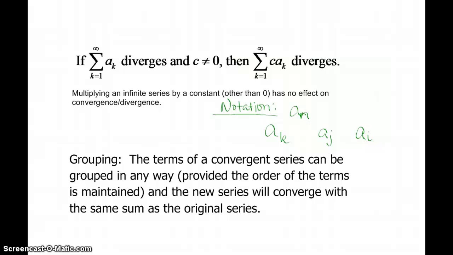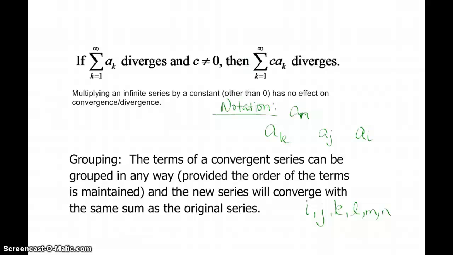We will see that mathematically it's accepted that that lowercase letter is usually something from the middle of the alphabet. I've seen all of those used in the context of sequences and series. So don't get attached to n. It can be any letter, usually a letter from the middle of the alphabet, but it doesn't have to be n. For us, most of the time, it will be n. If you're asked to find whether a series converges and that series is given to you in terms of k instead of n, then you run the limit as k approaches infinity. Just watch your notation.